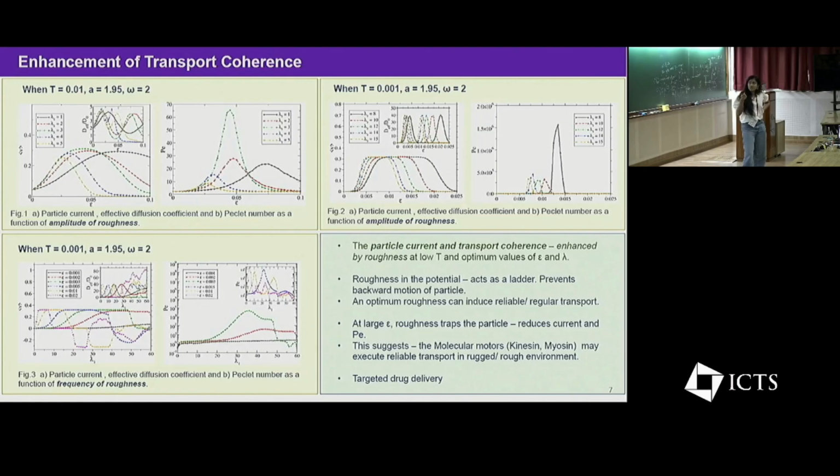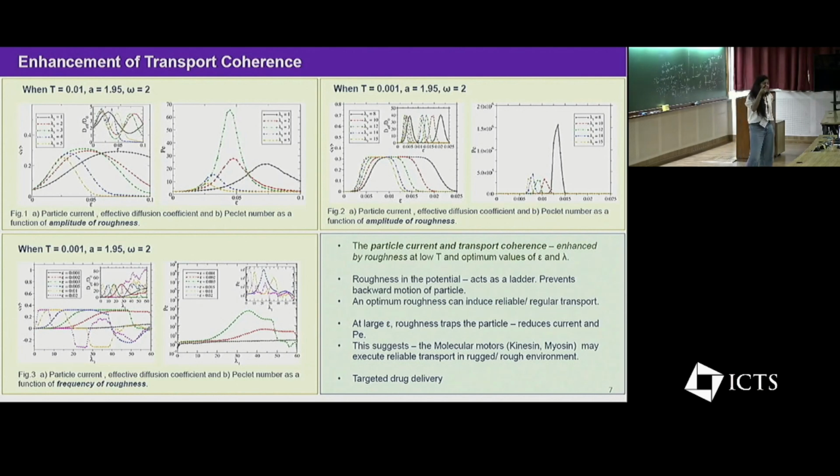Moving on to the results, here we have calculated the average velocity, effective diffusion coefficient and Peclet number. The Peclet number quantifies the transport coherence by incorporating both drift and diffusive terms of the system. These results show that the average velocity is improved by the amplitude of roughness at some optimum value.